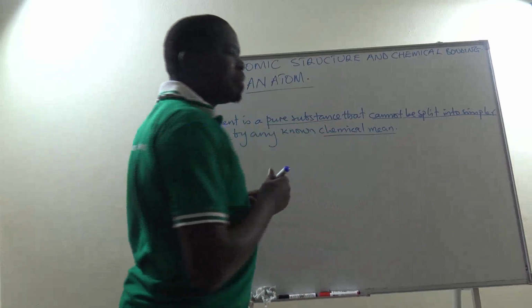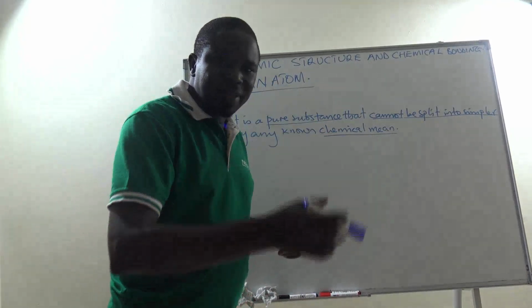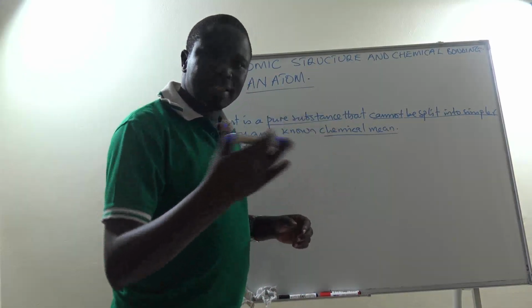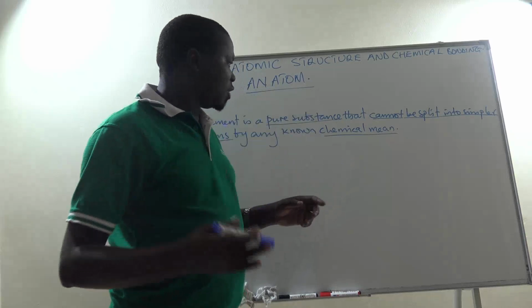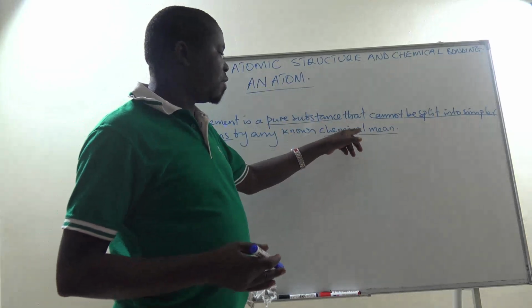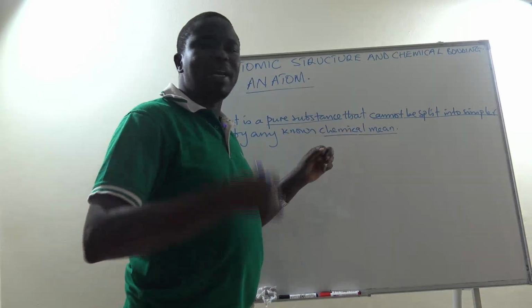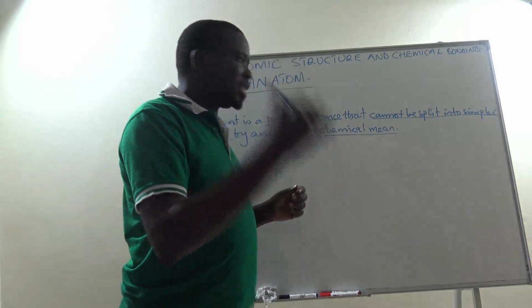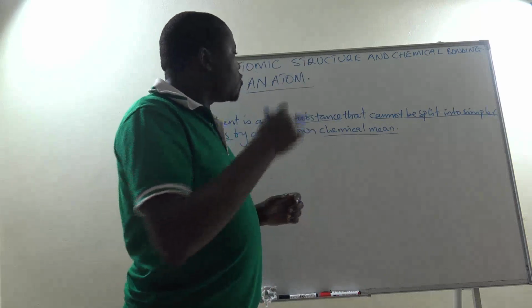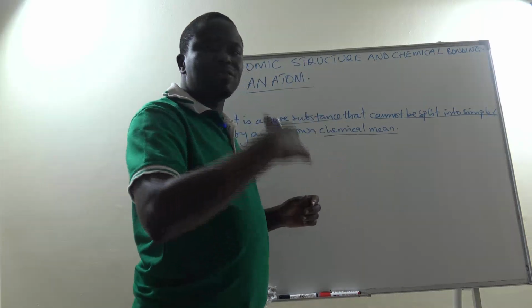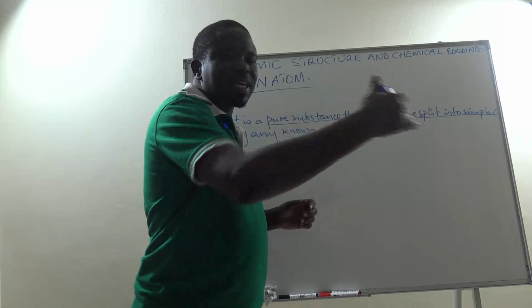A chemical means like maybe reacting it with an acid, or maybe burning it, or any other chemical reaction or process, because a chemical process will lead to the formation of a new substance. We want a method which will not make that substance change into another substance altogether.